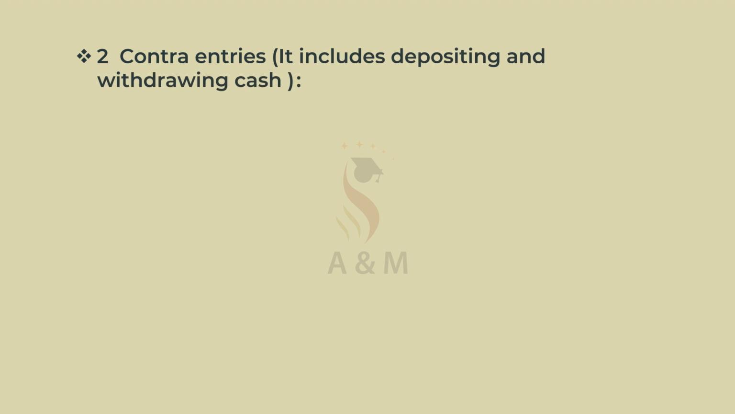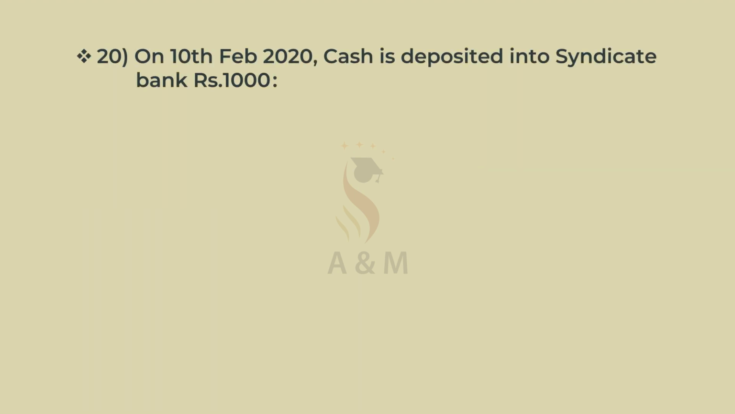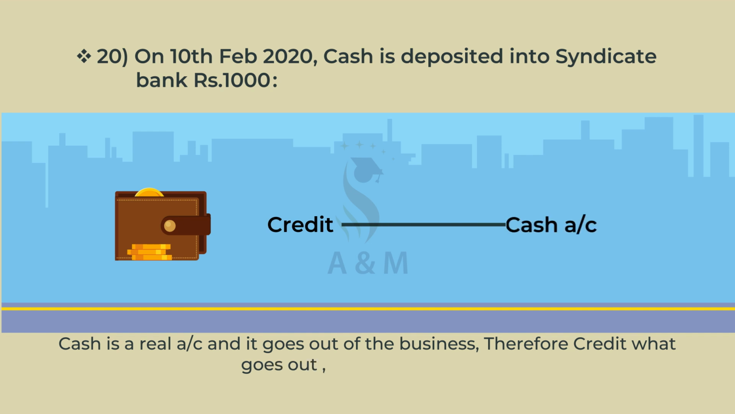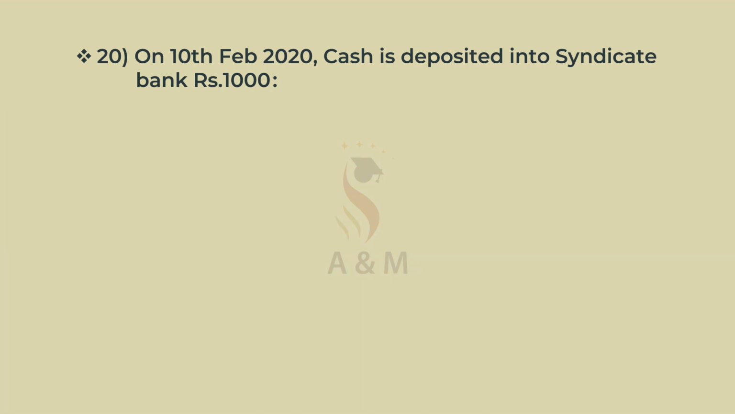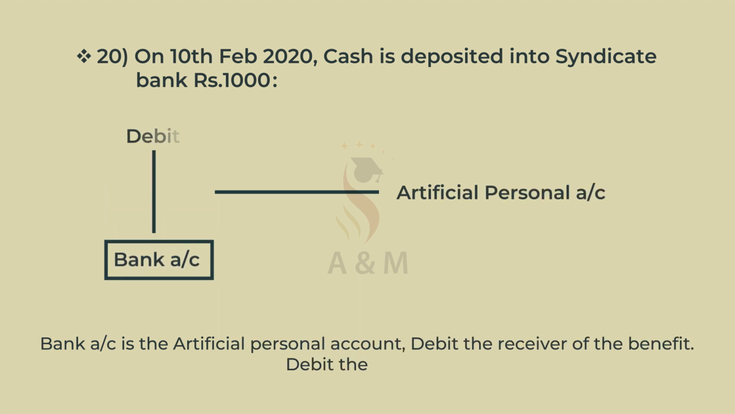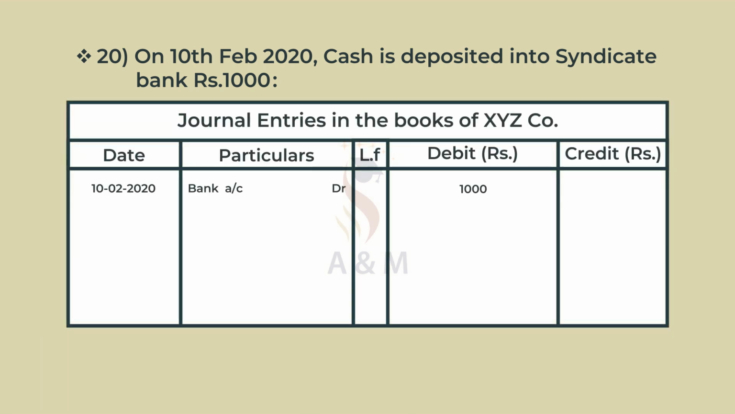Next are two contra entries. It includes depositing and withdrawing cash. 20th one. On 10th Feb 2020, cash is deposited into Syndicate Bank ₹1000. Cash is a real account and it goes out of the business. Therefore, credit what goes out. Credit the cash account. Bank account is an artificial personal account. Debit the receiver of the benefit. Debit the bank account. And the journal entry is bank account debtor ₹1000 to cash account ₹1000, being cash deposited into Syndicate Bank.